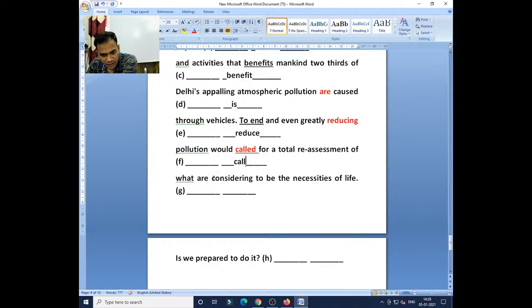It should be considered. Considered. So for a total reassessment of what are considered to be the necessities of life,